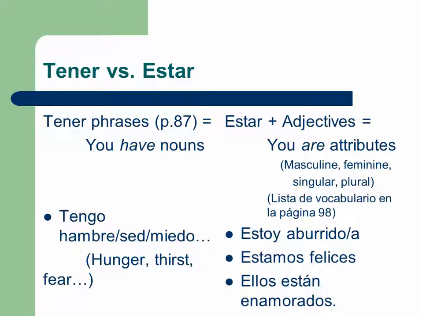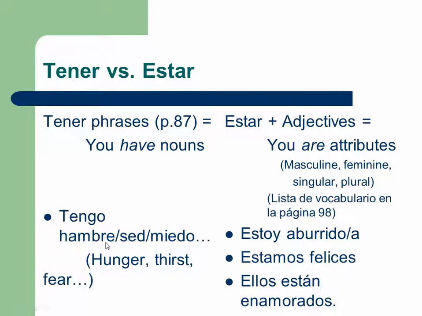But the biggest difference between them is that in Spanish, if it's a noun, you have to have it. So you use the tener with a noun. A noun is a person, a place, or a thing. So hunger or thirst or fear, that's what you have in Spanish. And the nouns never change, right? So hambre, sed, miedo, those are nouns. They're hunger, thirst, fear.